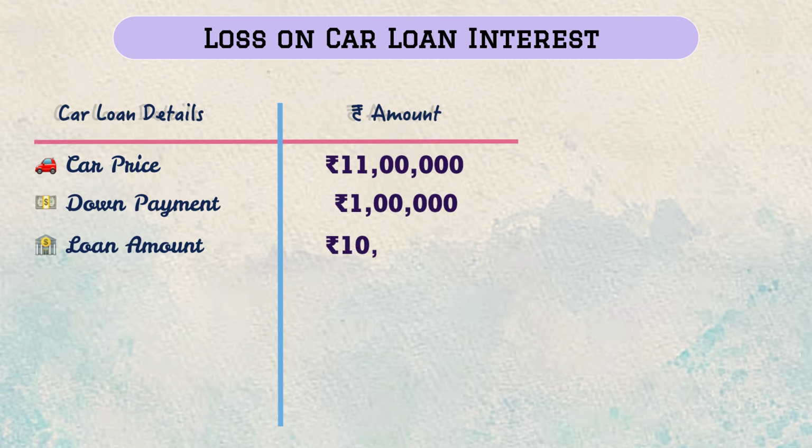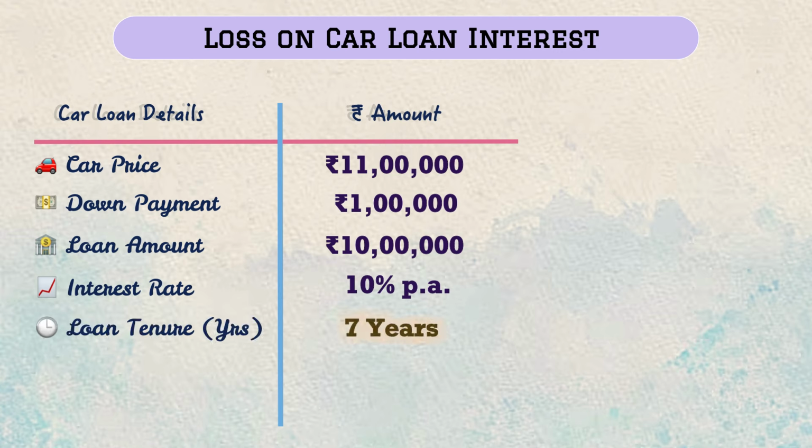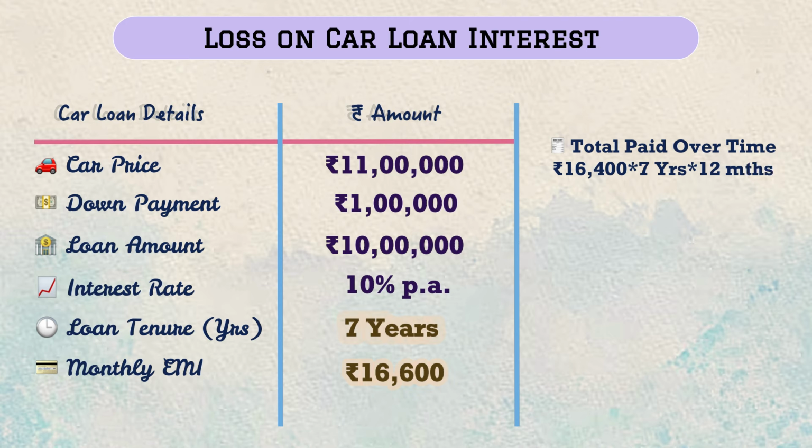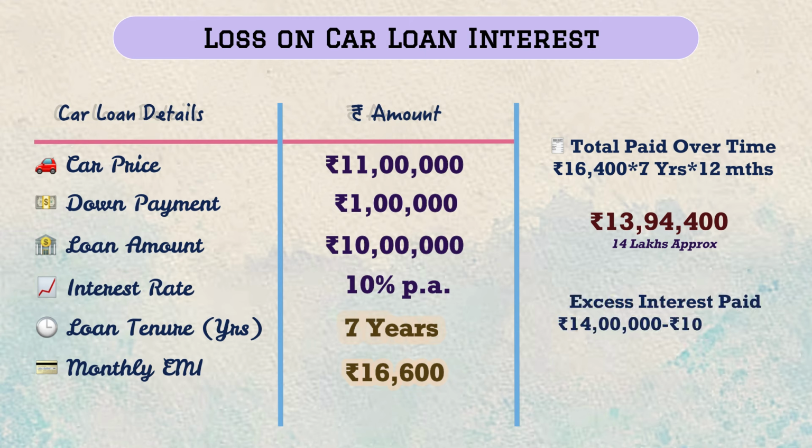If you take this loan of 10 lakh rupees on a rate of interest of 10% for a tenure of 7 years, आपकी EMI आती है 16,600 रुपए per month. You do a simple calculation, 16,600 into 7 years into 12 months, and the amount comes close to 13.94 lakhs, approximately 14 lakh rupees. So your loss on account of interest is 14 minus 10, which is 4 lakhs only.